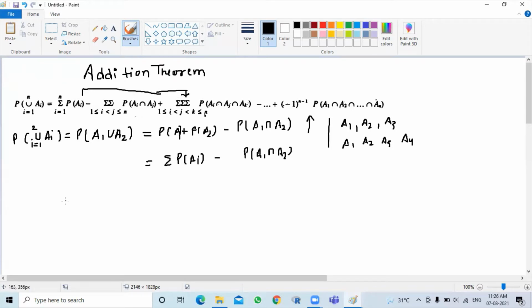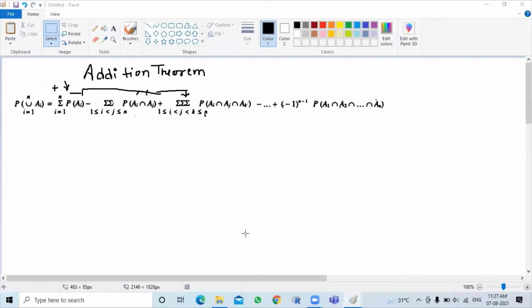ये पैटर्न क्या है, so if you pay attention, then if you see all these terms, then they are the sum of individual, we call it sum of odd.